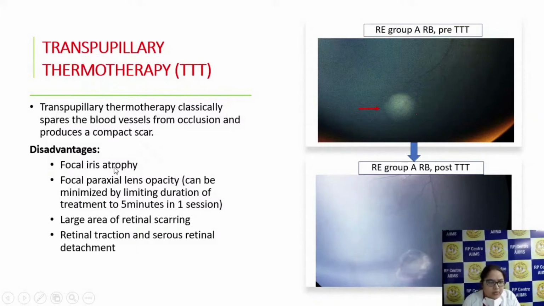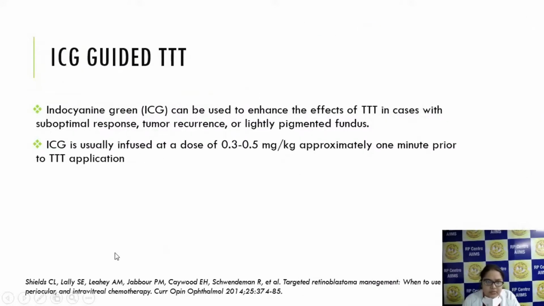The disadvantage is that it can lead to focal iris atrophy if not given properly. Lens opacity can also occur. A large area of retinal scarring is there. Sometimes, in rare cases, retinal traction and serous RD can be seen.